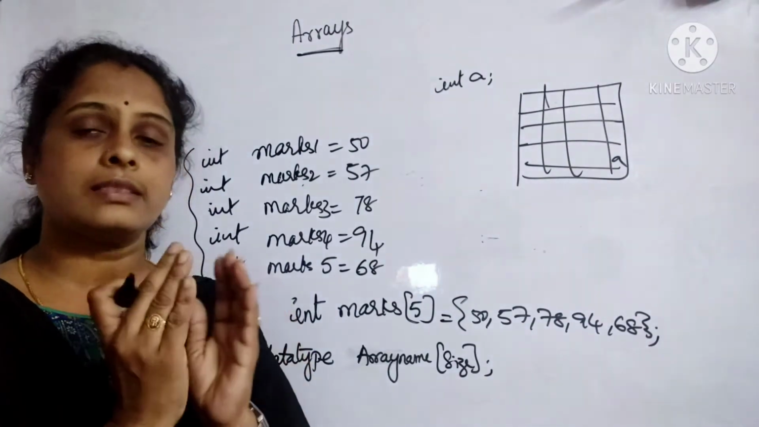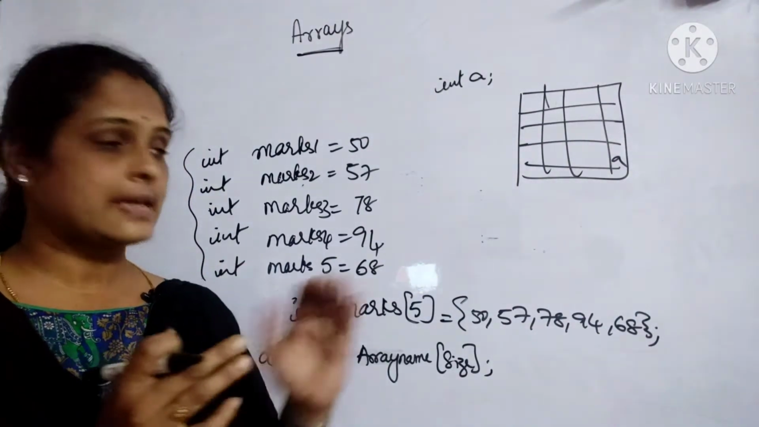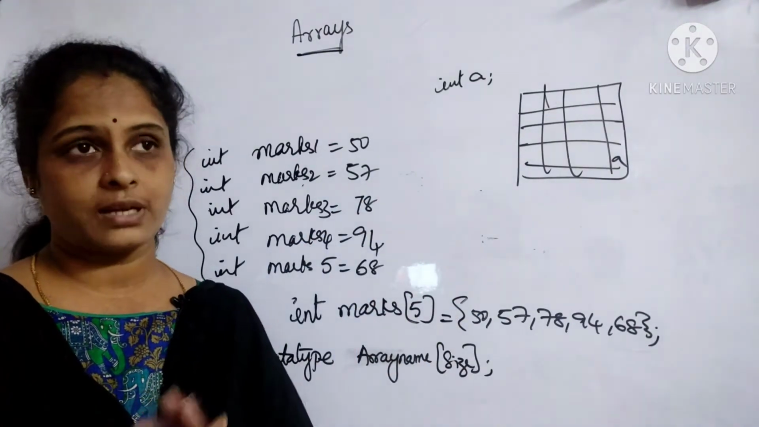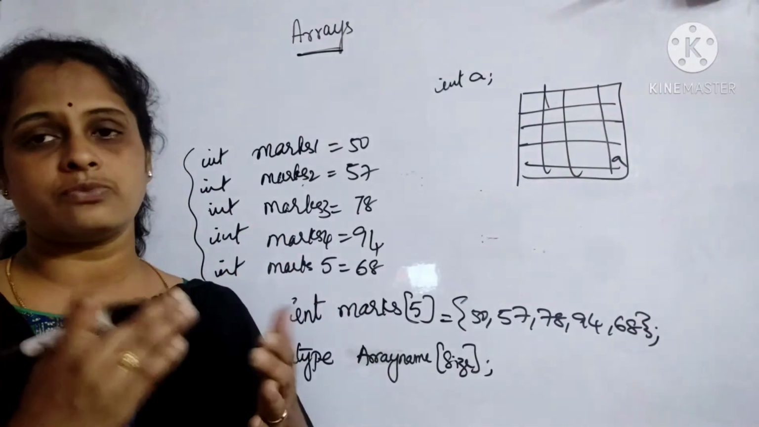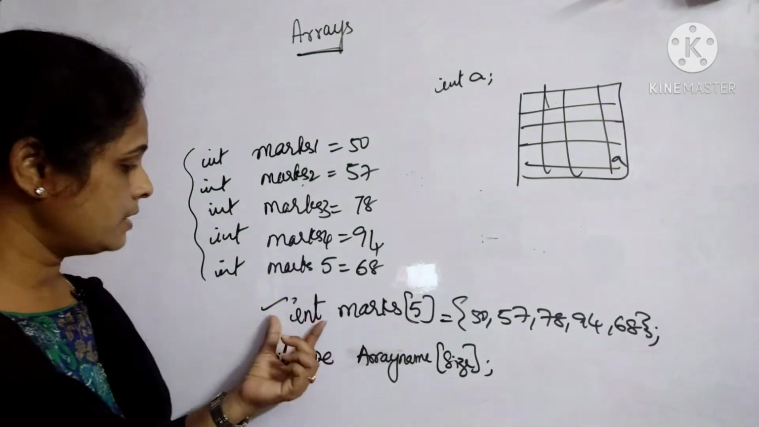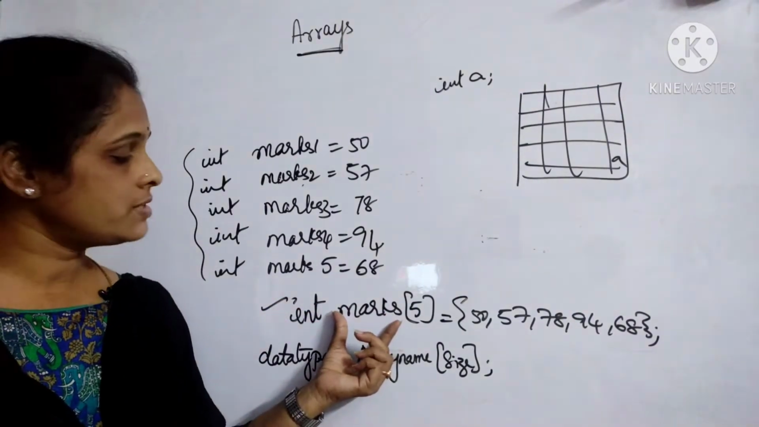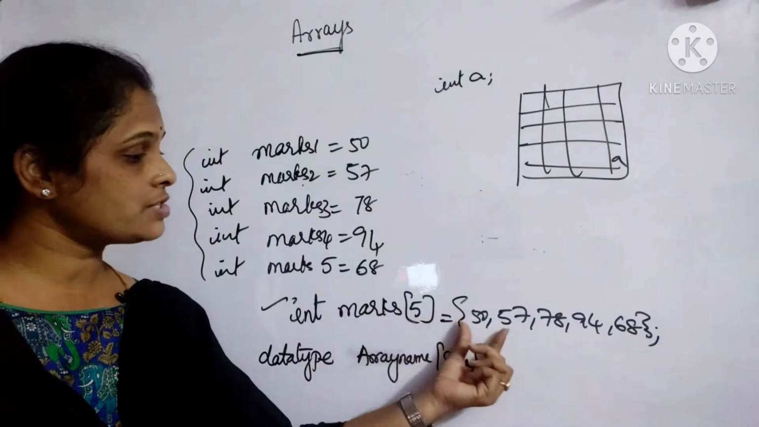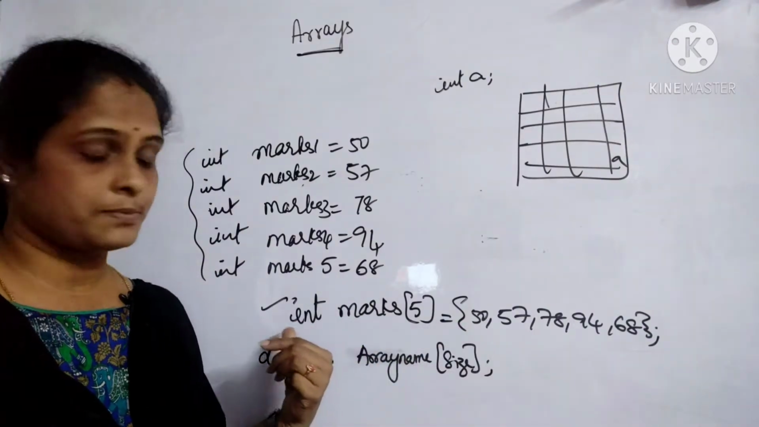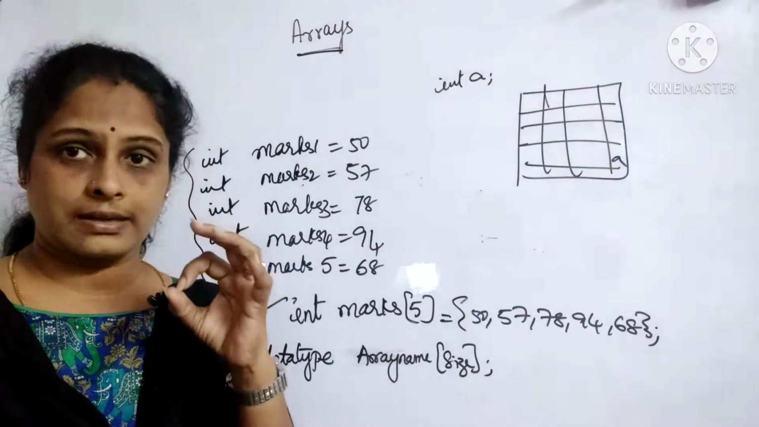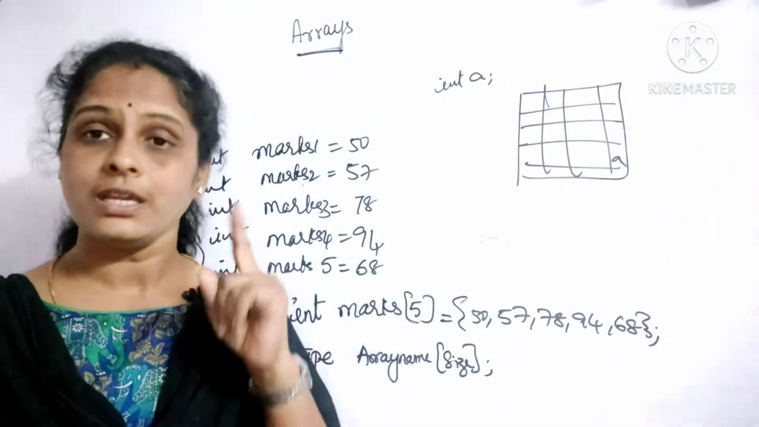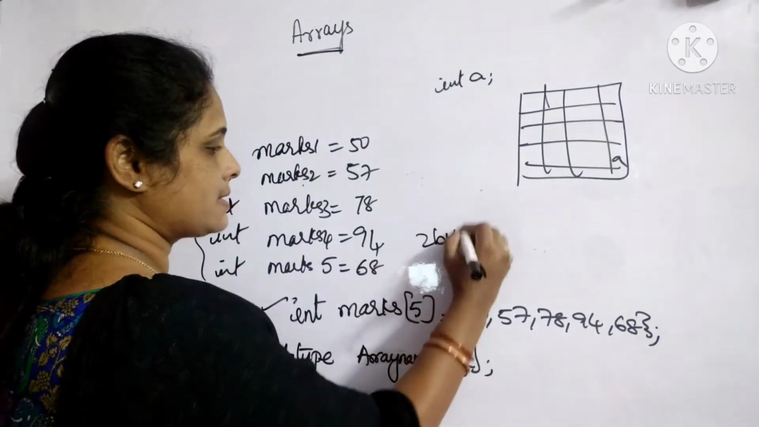Second thing, regarding memory organization, these elements will be stored in contiguous memory locations. Contiguous memory locations means one after the other. Take the example of this one. Here, marks is the name of the array holding 5 elements, and each element is of what type? It is of integer type. Now, the question is, how much memory does an integer element hold? The answer is 2 bytes. It will hold 2 bytes.